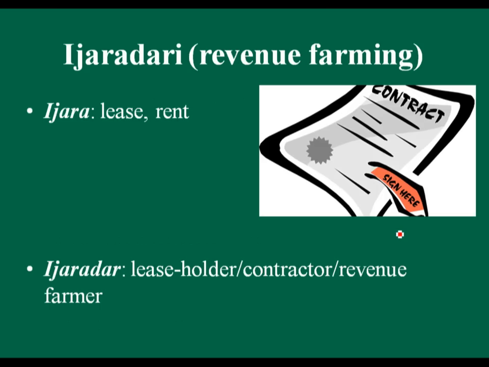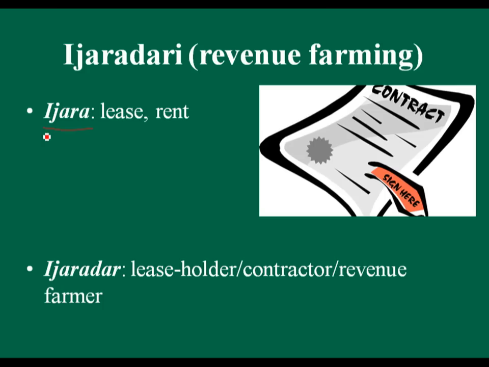Now come to the Ijaradari system. In fact, there is a great difference between the Ijaradari system and the Jagirdari system, and it is very important to understand the two. Right now we will focus on the meaning of the Ijaradari system.